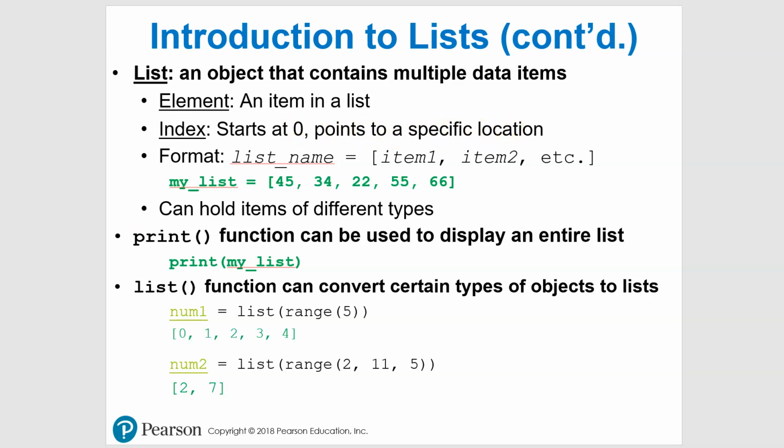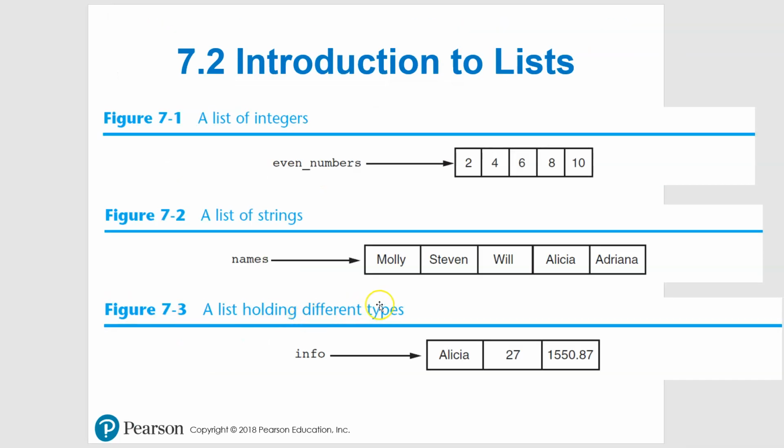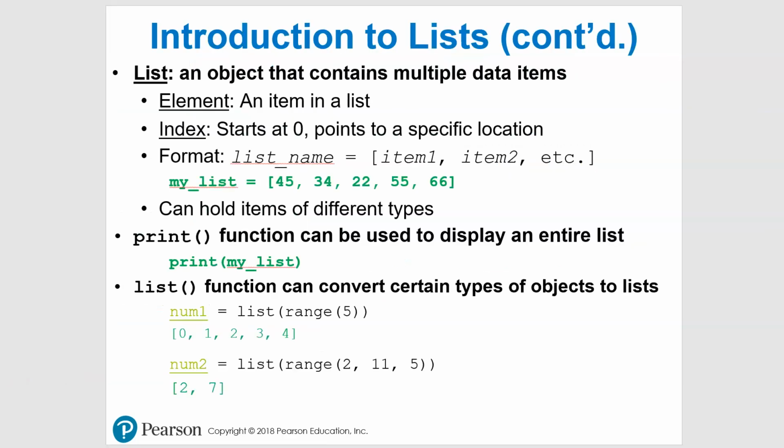We'll talk more about that in a minute, but just really briefly so we can get started with this. If we're talking about back here, my element for this location is Molly. My index is 0, and it will go 0, 1, 2, 3, 4, always starting at 0. So it refers to a location. If I'm referring to index 2, this is 0, this is 1, this is 2, so it'd be Will. That'd be that location. We're going to come back to index in a second, but that's just a really quick look at that.